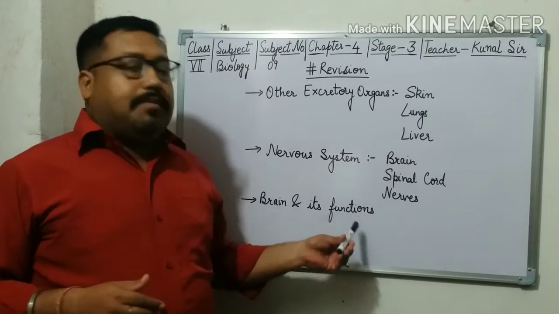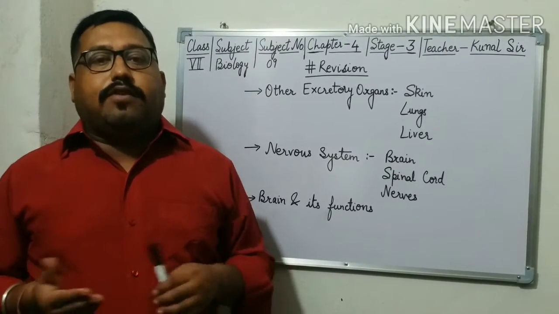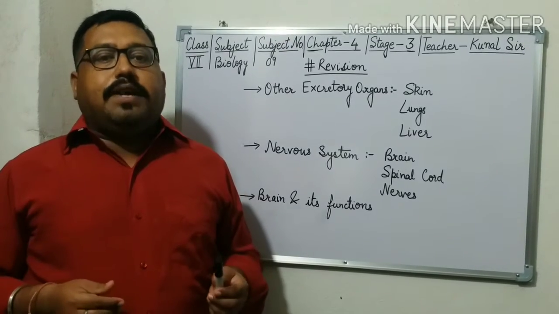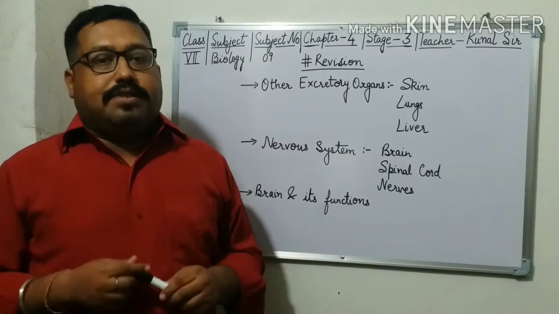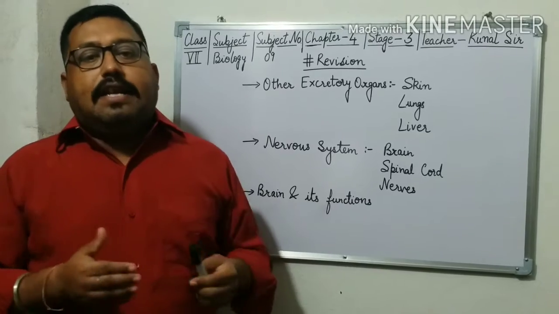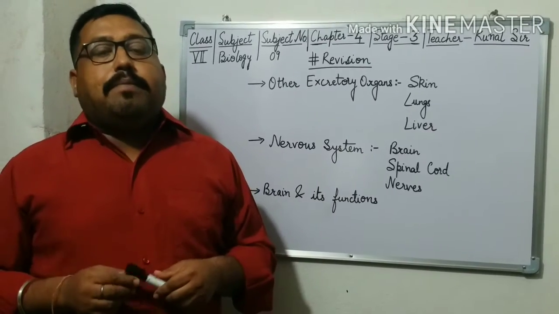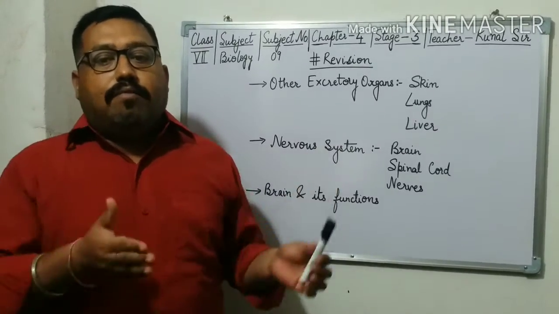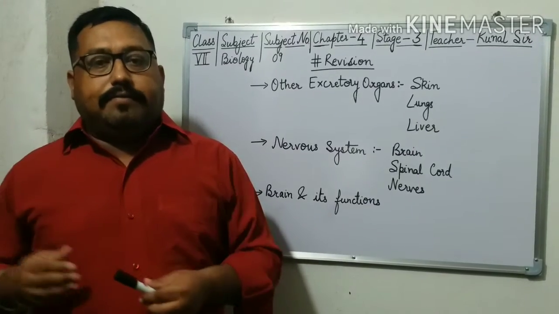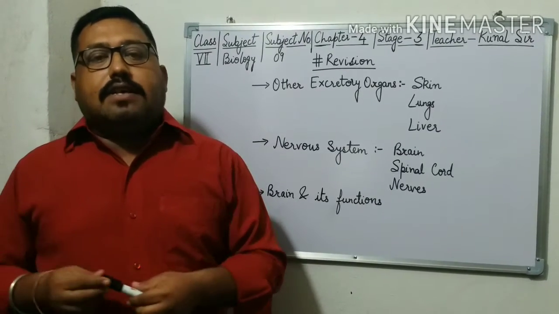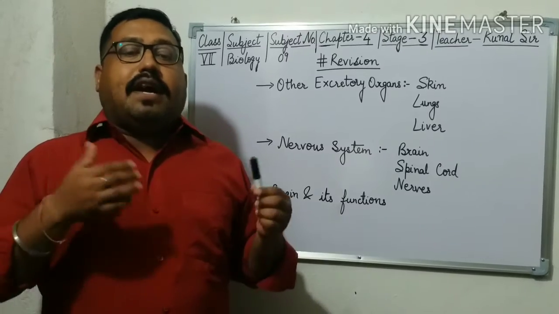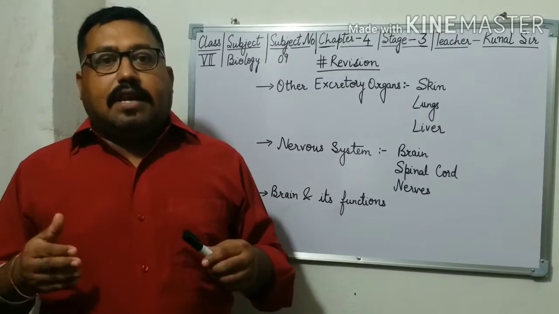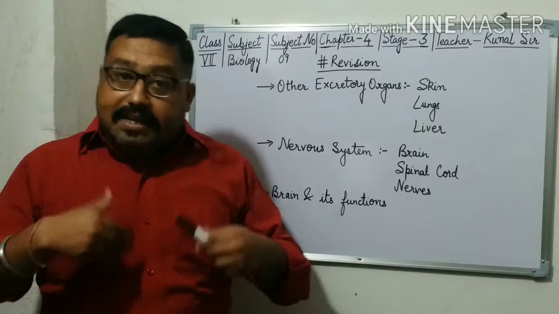So now let us discuss about the functions. What are the functions performed by our brain? First of all, the brain coordinates and controls body processes like breathing and digestion of food. Then the brain controls the movement of various body parts. Then the brain interprets the senses and allows the body to react accordingly.